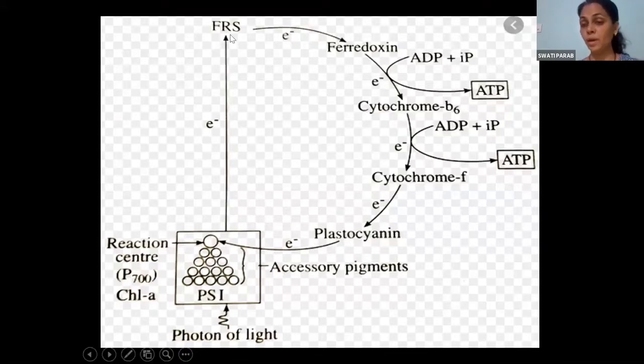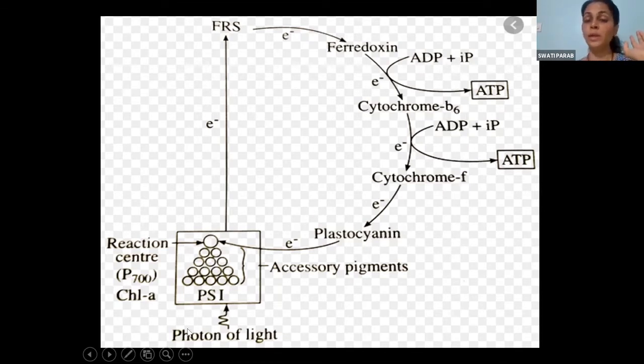Electron carrier number one is FRS, called ferredoxin reducing substance. Then it is transferred to ferredoxin. From ferredoxin, it will come to cytochrome B6, cytochrome F, plastocyanin, and back to PS1.